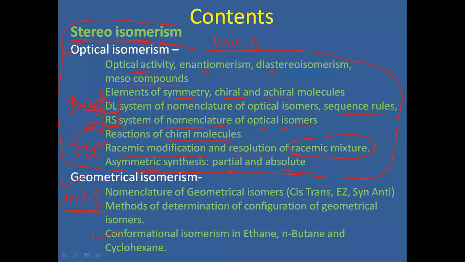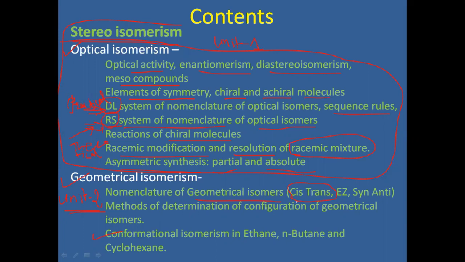Here we are only mentioning geometric isomerism along with its nomenclatures. It depends on which groups are present on the double bonded carbon atoms, or carbocyclic compounds.